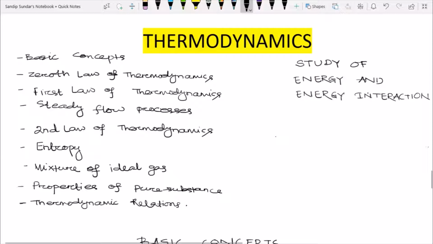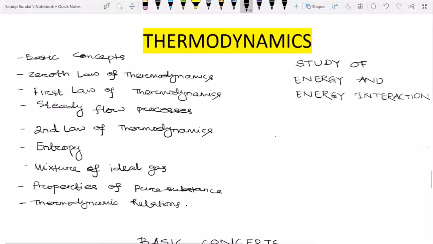Today we will discuss a new chapter, that is thermodynamics, which is a very important subject for mechanical engineering and chemical engineering. So I have divided the chapters of thermodynamics such as basic concepts, where we will discuss the system, surroundings, energy interactions, different types of systems, different types of substances. Next, coming to zeroth law of thermodynamics, that is the measure concept of temperature measurement. Next is first law of thermodynamics, followed by its application, that is steady flow processes.